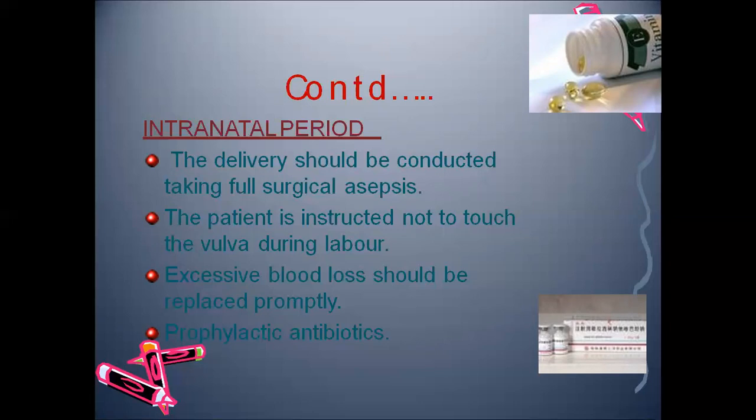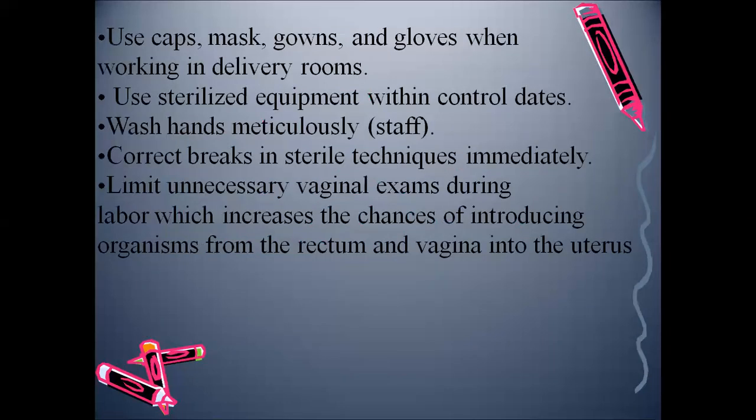If a patient comes with a complaint of per vaginal leaking, there are chances of ascending infection. It can affect the fetus as well as the mother. So in order to avoid this, prophylactic antibiotics have to be started for the mother during the intranatal period.